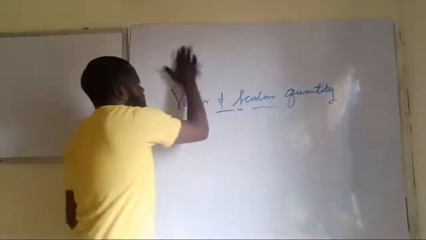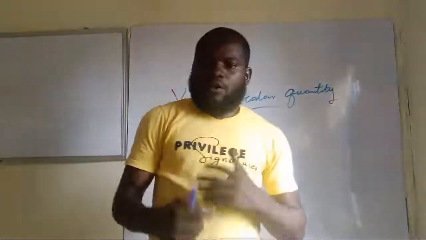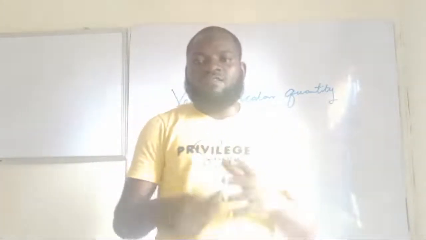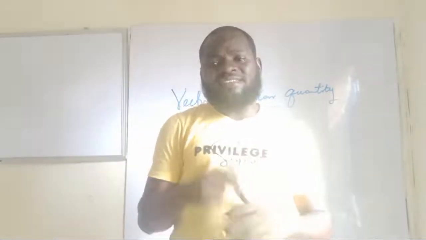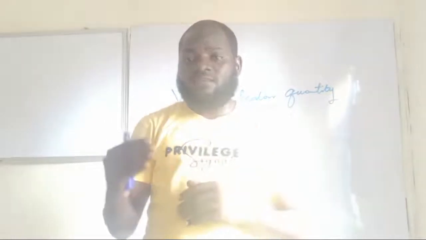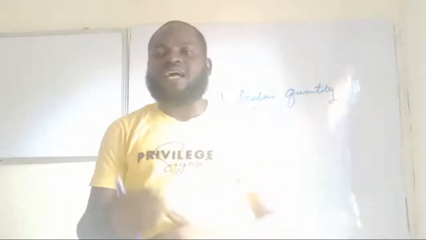Okay, cool. Now, I want you to take all of these things down and let's brush it as far as possible. What does the examiner want to test us on as far as vector and scalar is concerned? Number one, they want to know if we actually understand the meaning of vector and scalar.